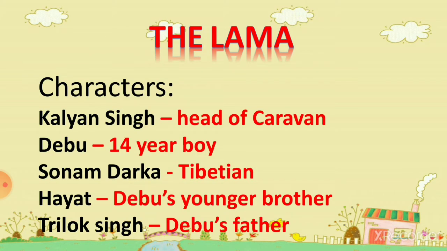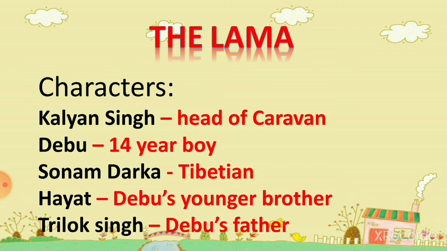So, before starting the chapter, let us discuss the main characters of this chapter. This is an extract from the book, and hence, in order to understand the chapter properly, we need to know about the background of all the characters. Now, Kalyan Singh. Kalyan Singh is one of the heads of Karwa. Karwa is a group of traders which go to Tibet for trading. And Kalyan Singh is the head.